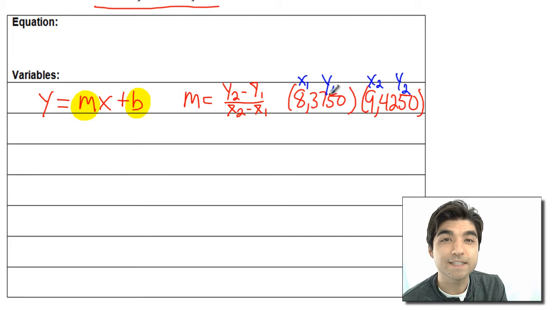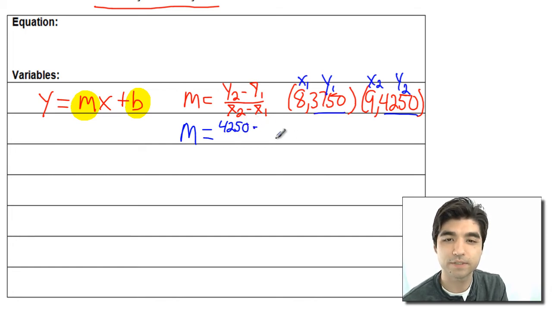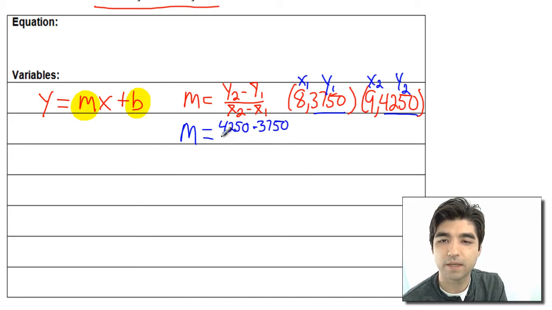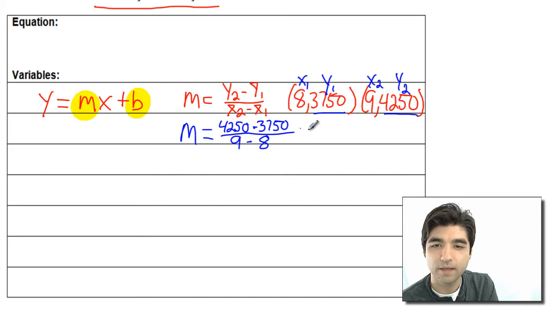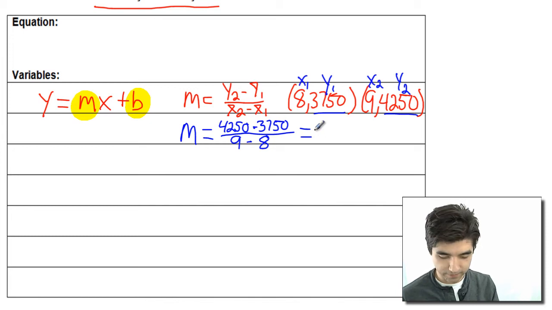So if we plug these into our equation, we have m equals y2 first, so we do the 4250 minus the y1, which is 3750, and we're going to divide that by x2, which is 9, minus 8, and that's going to equal 4250 minus 3750 equals 500.